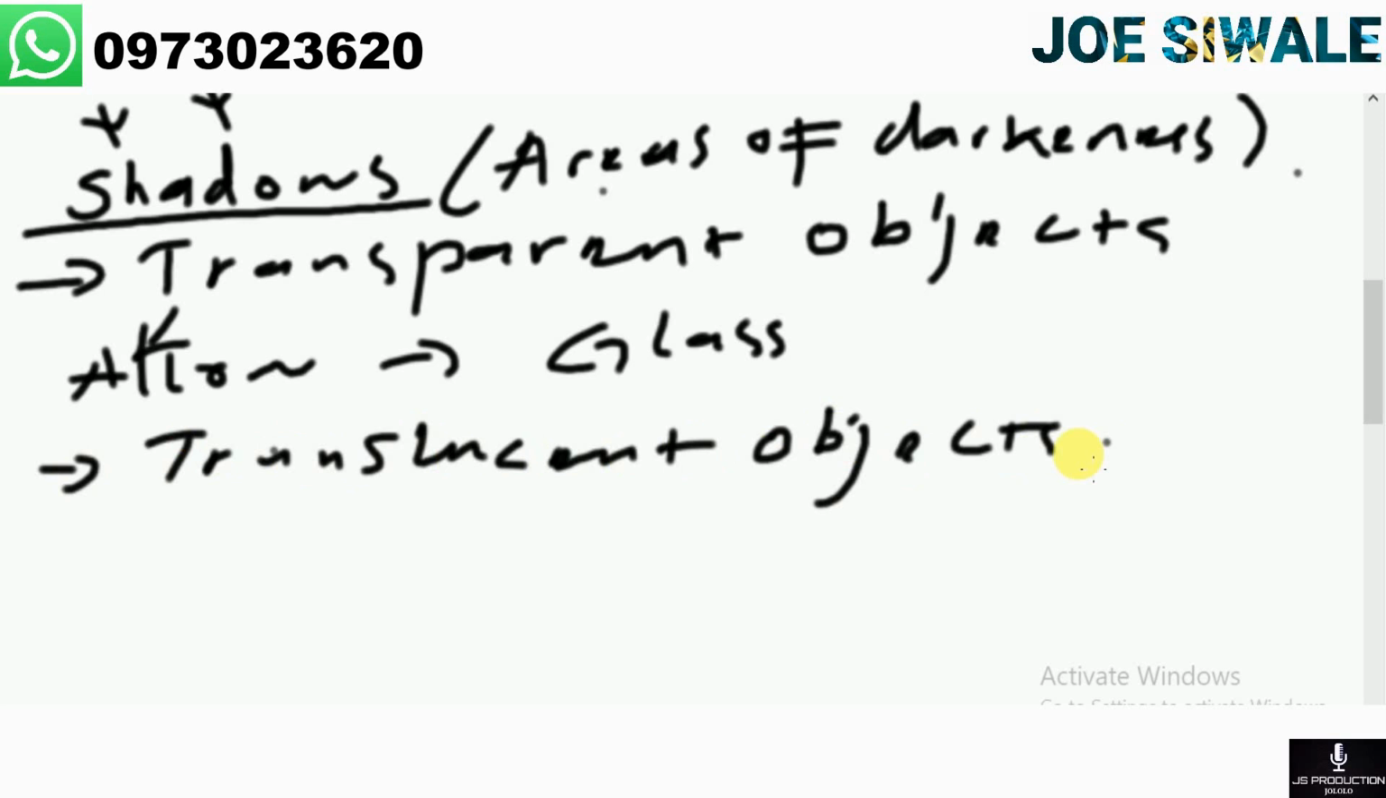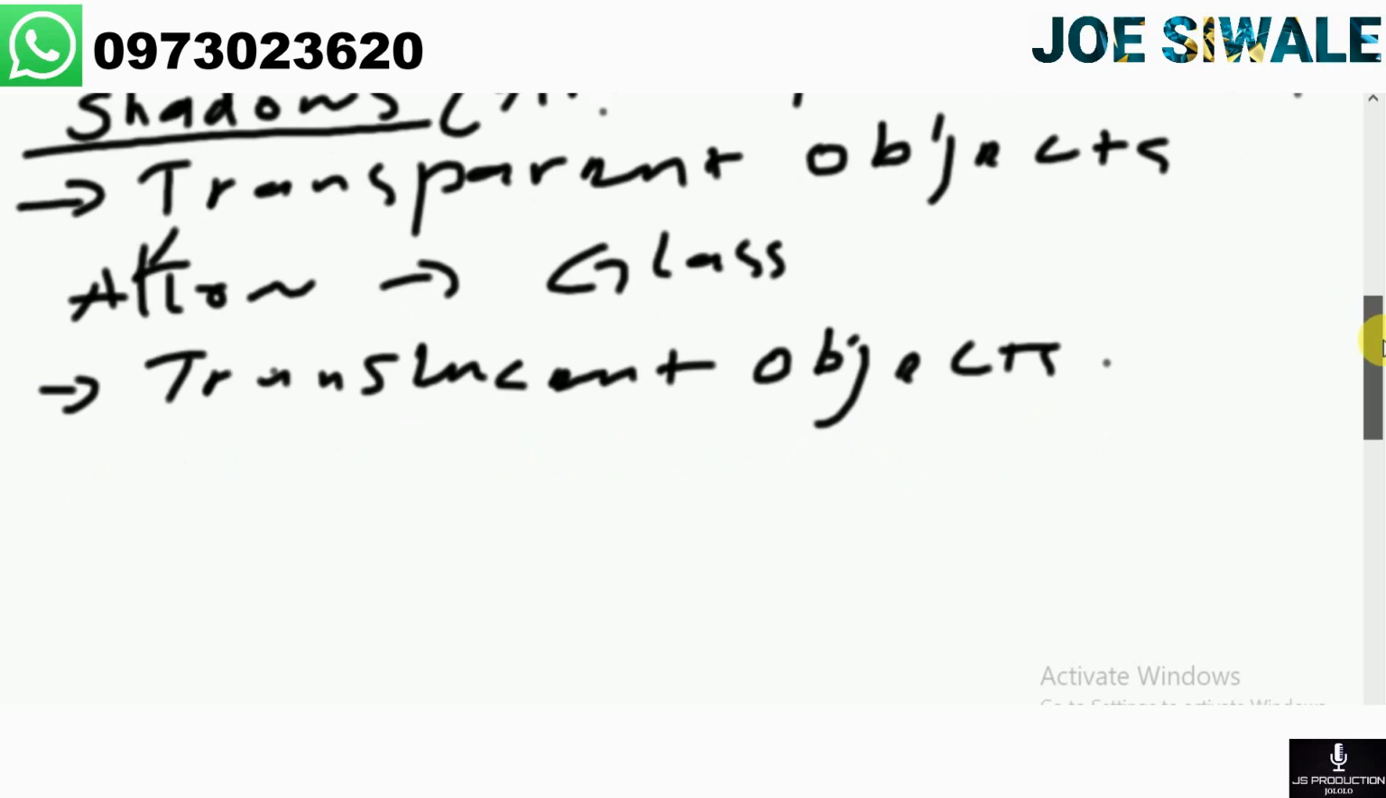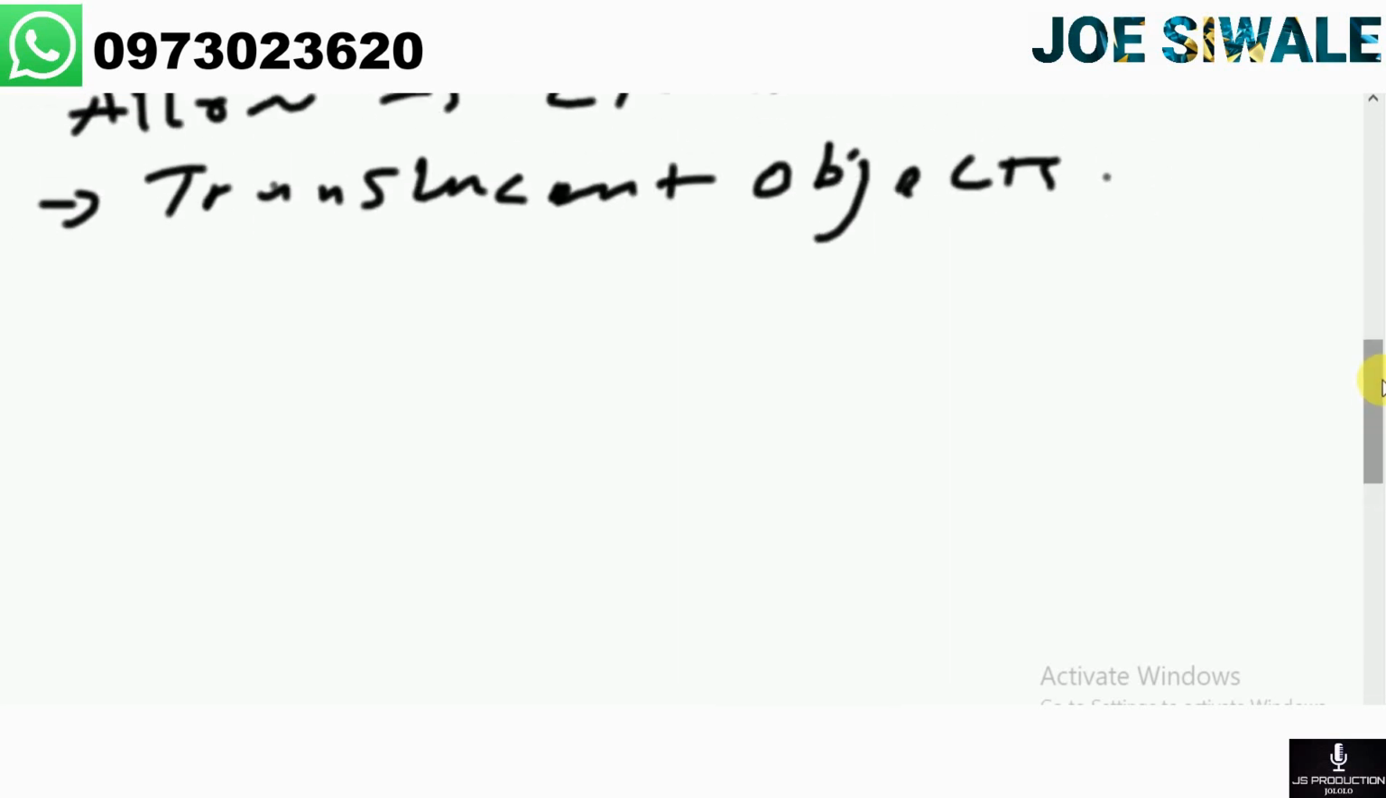And the next thing that we're going to look at are the two types of shadows. We have the Umbra and the Penumbra. Let me just write that down.